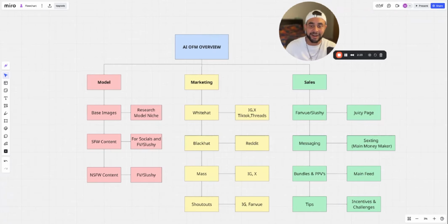All right, after that, once you have all that ready, the next stage is marketing. All right, so white hat marketing is basically all your organic methods of marketing, right? So this will just be your IG, Twitter, TikTok, Threads. I'm not going to go super in depth here, but these are the socials that you would use for organic. I will make videos more about this in depth.